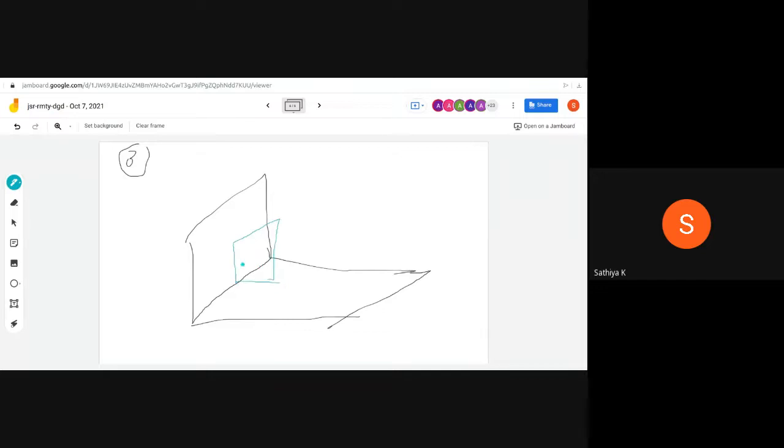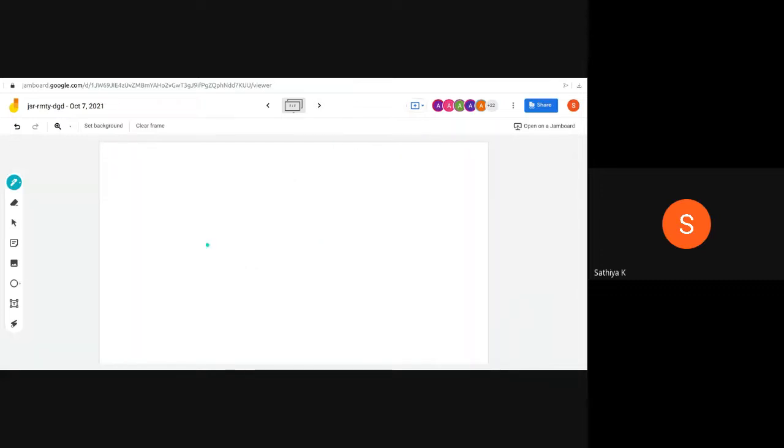What about the nature of this plane? It is perpendicular to both the HP and the VP. So what I can see from the front, and what I can see from the top, both are nothing but a line.